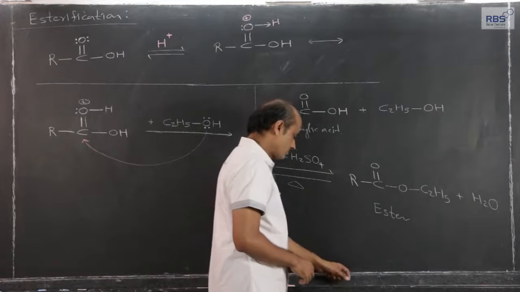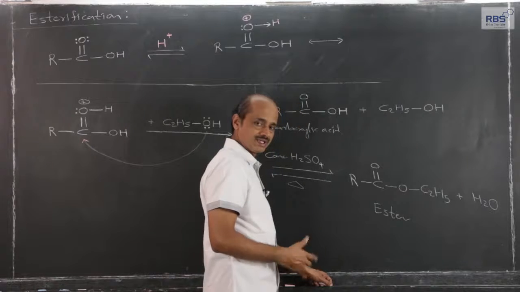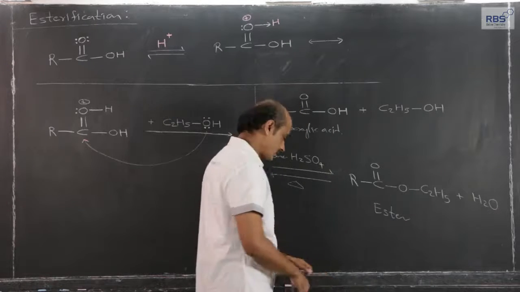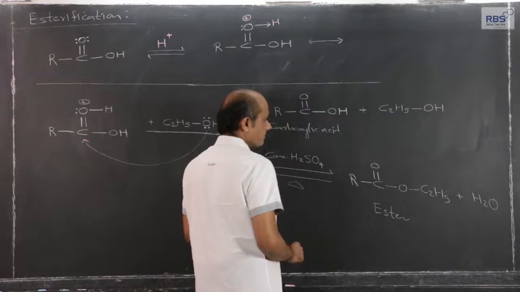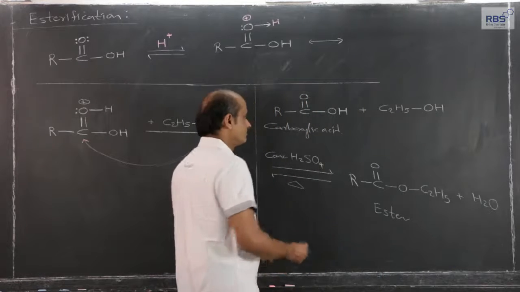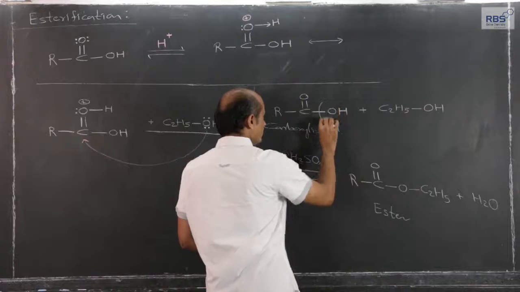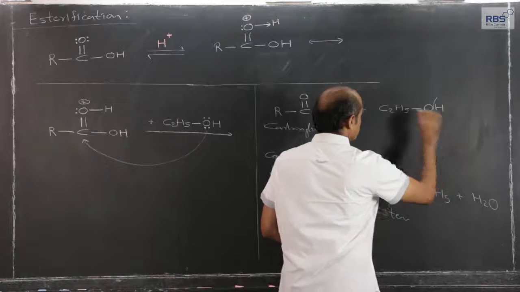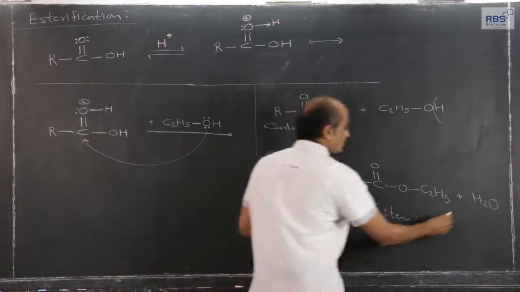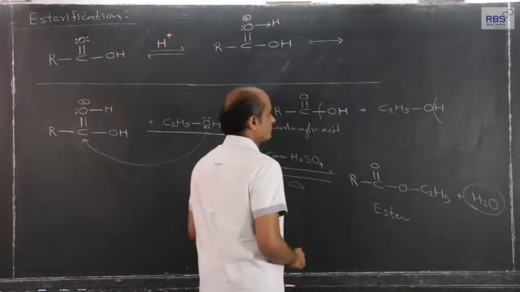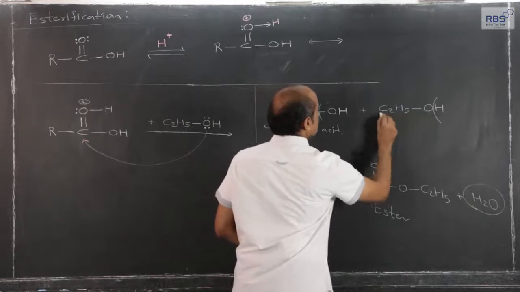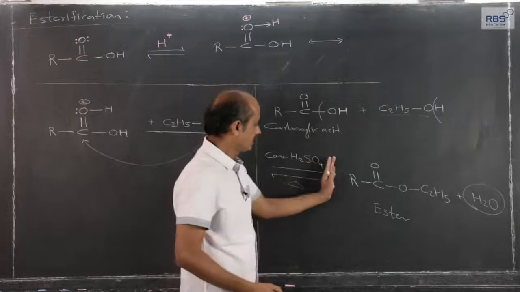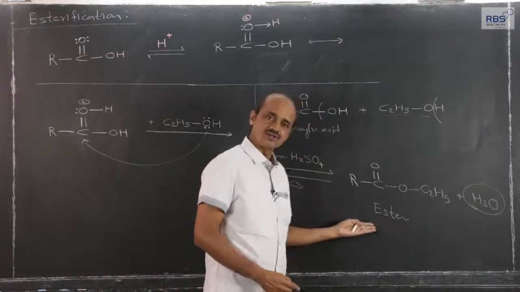It is a simple doubt which comes to the minds of students at a preliminary level. Actually, from the mechanism it will be clear that the OH group from the carboxylic acid and hydrogen from the alcohol go out in the form of water, and this oxygen of the alkoxy group joins, and what we get is ester.